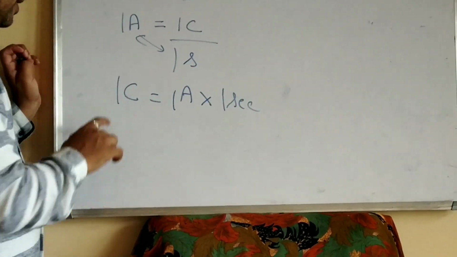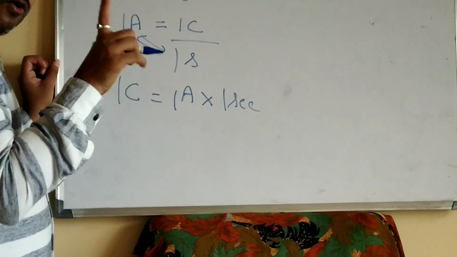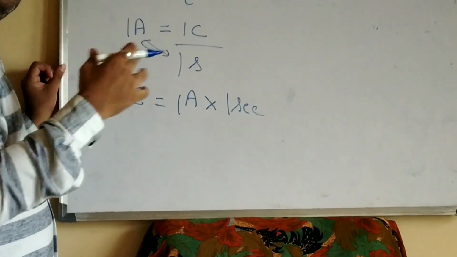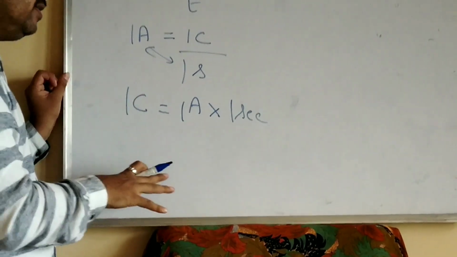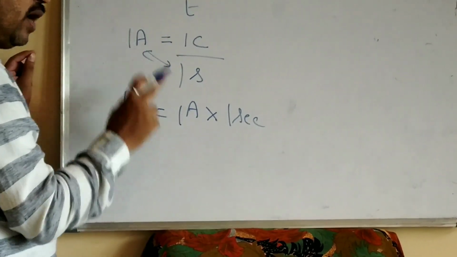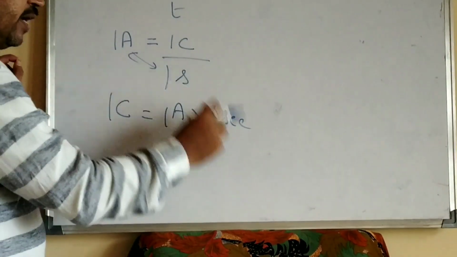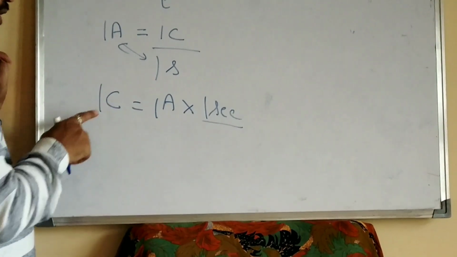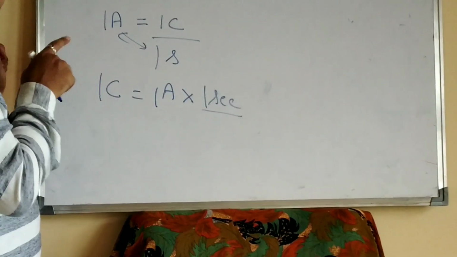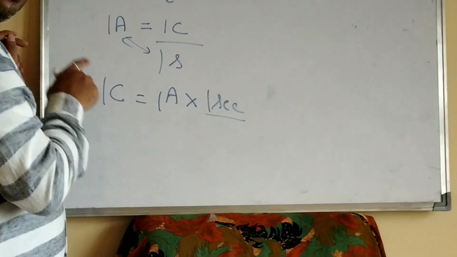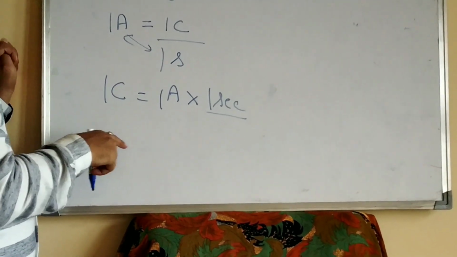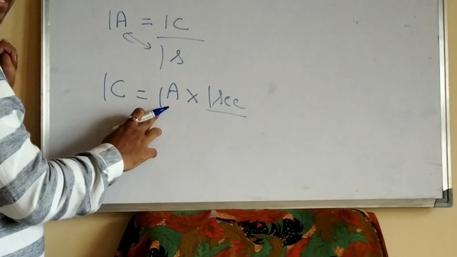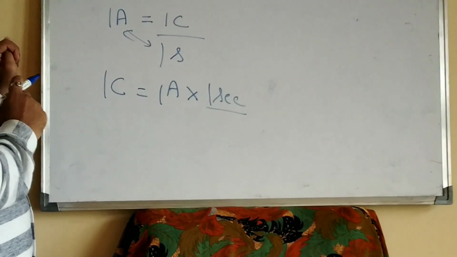So what do you mean by that? A conductor allowing 1 coulomb of charge to flow through it is equal to it taking a current of 1 ampere for the time of 1 second. This is how we have to read this particular equation. The conductor takes a charge of 1 coulomb, which equals the same conductor carrying a current of 1 ampere for a time period of 1 second.